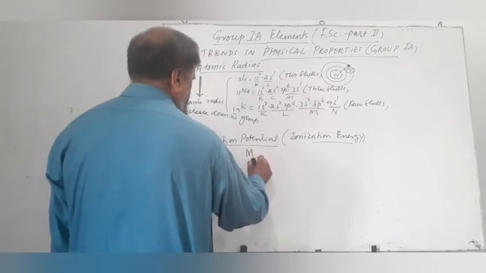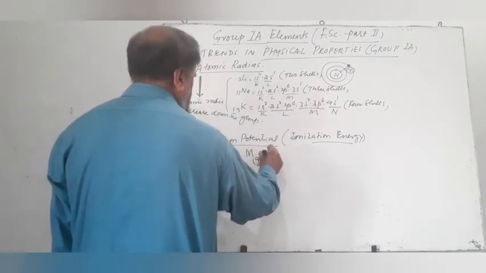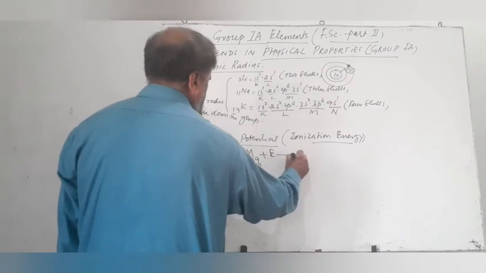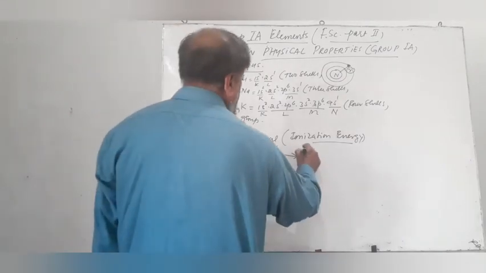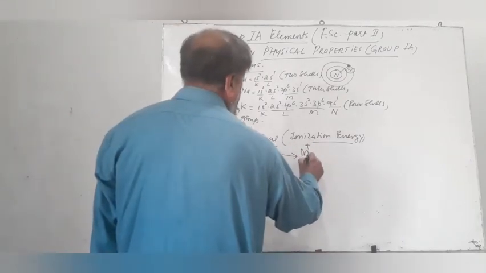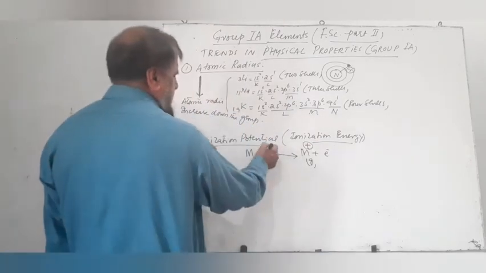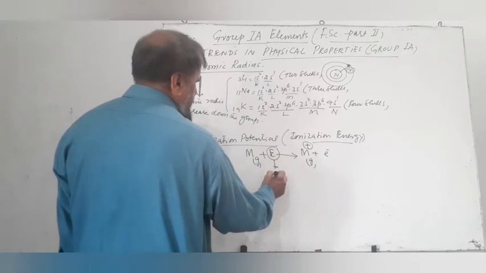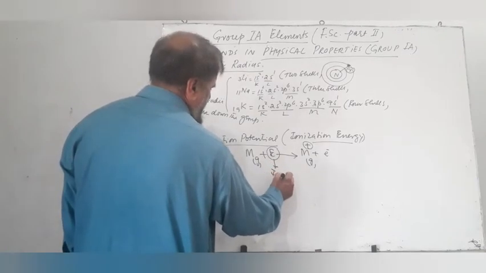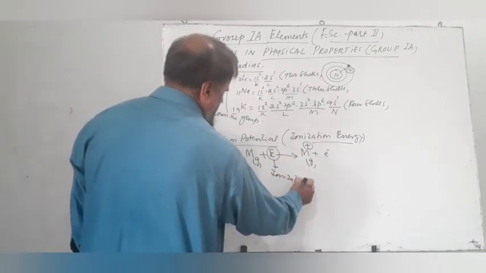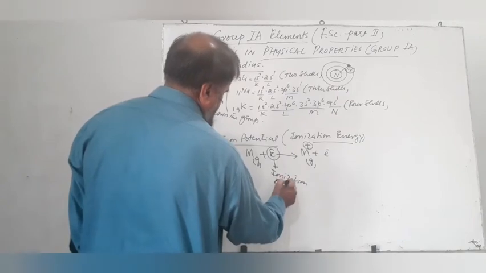If we have a metal atom in gaseous state, we provide energy E to the metal atom and we get a positive ion in the gaseous phase with the loss of an electron. Then this energy which must be supplied is known as ionization energy or ionization potential.